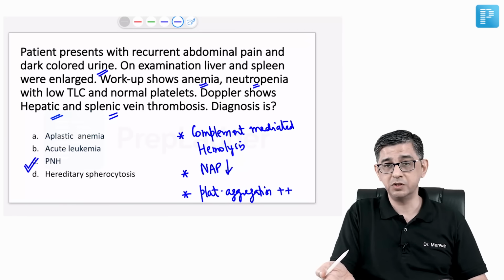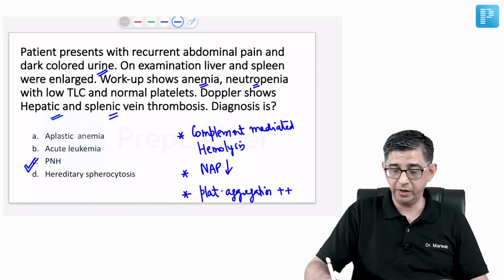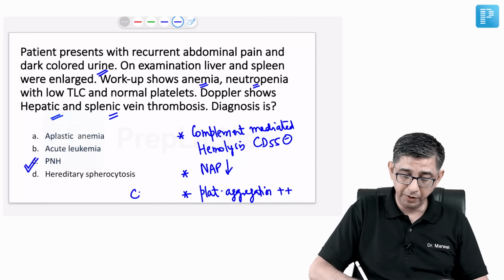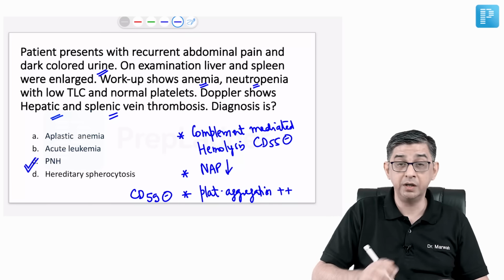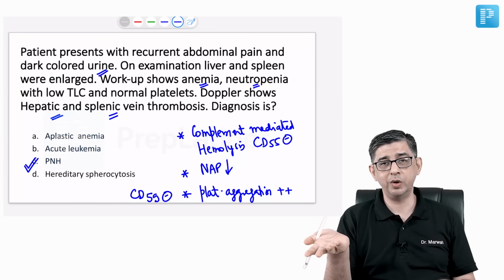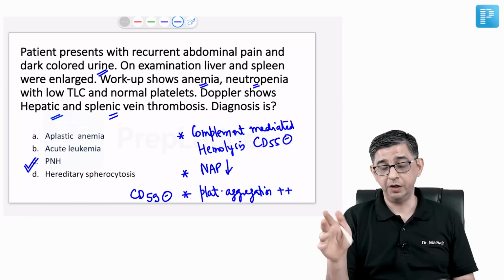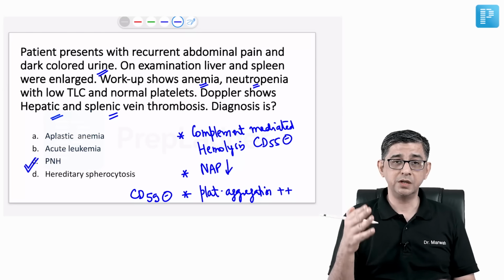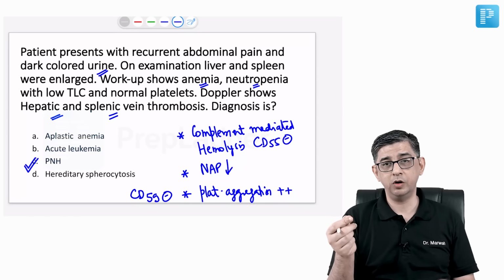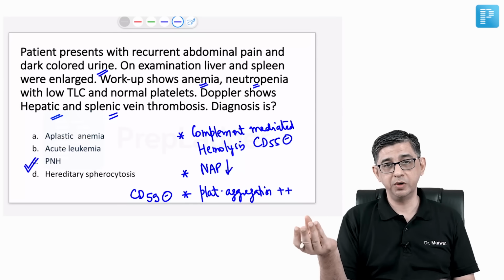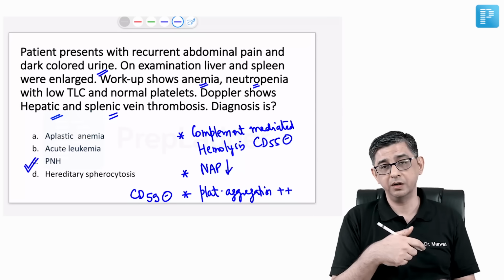There are 3 cell lines which are affected. Obviously, RBCs are involved. They are getting destroyed. Why? Because of CD59 being absent. And why is the platelet exhibiting auto aggregation? Platelets are kept under check. In you and me, platelets don't undergo aggregation without any trauma. That's because CD59 keeps them under check. If CD59 is missing, platelets go into auto aggregation mode. So this disease, I will say, is more a disease with respect to the problem of quality as compared to quantity. Normally in leukemia we read about quantity, but here the problem is mainly with respect to quality, that CD59 is missing, so the platelets go into auto aggregation mode, and therefore Budd-Chiari syndrome can occur in a patient.